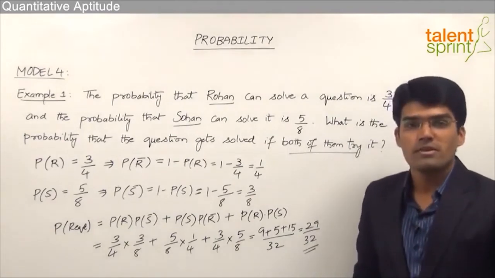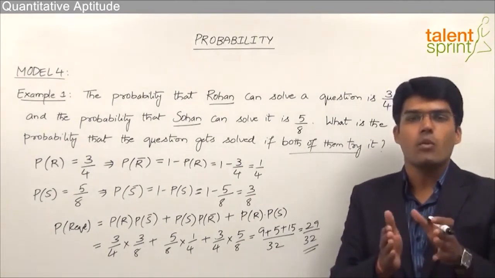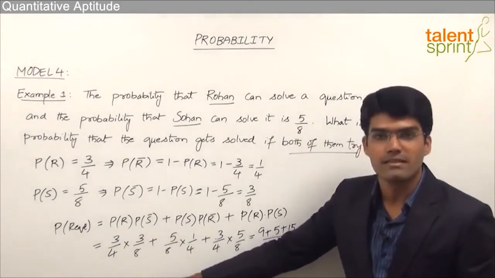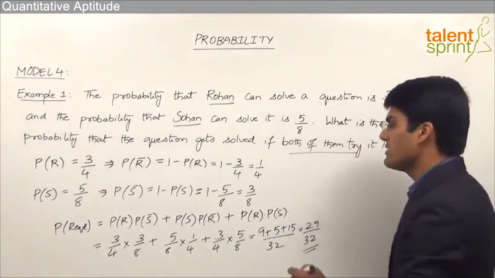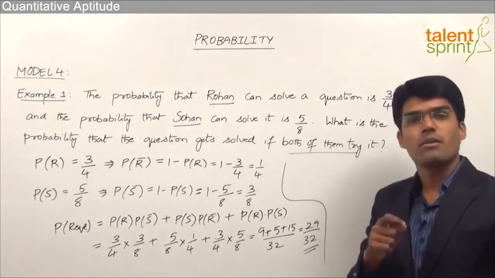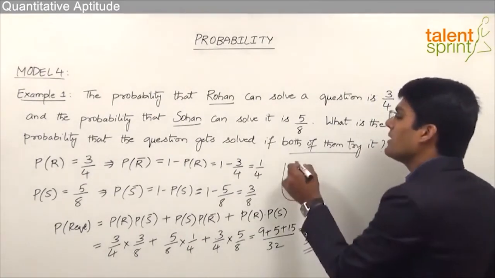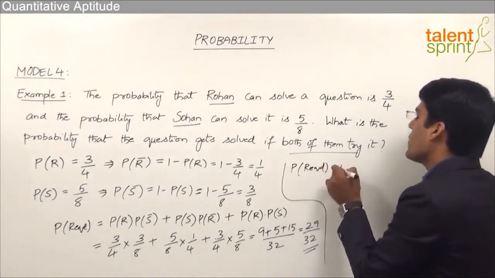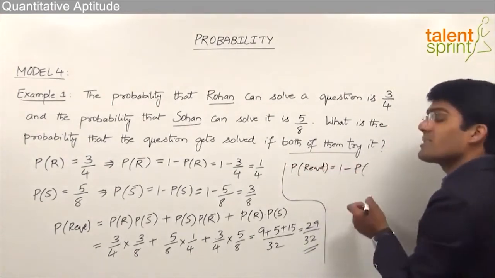So the important point to be observed here is, in such cases, when we take one person's successful probability, the other person's failure probability also has to be considered. Now the other way of solving the question, instead of going about it in this manner, is that the probability of success, that means the required probability, can be taken as 1 minus the probability that the question doesn't get solved.